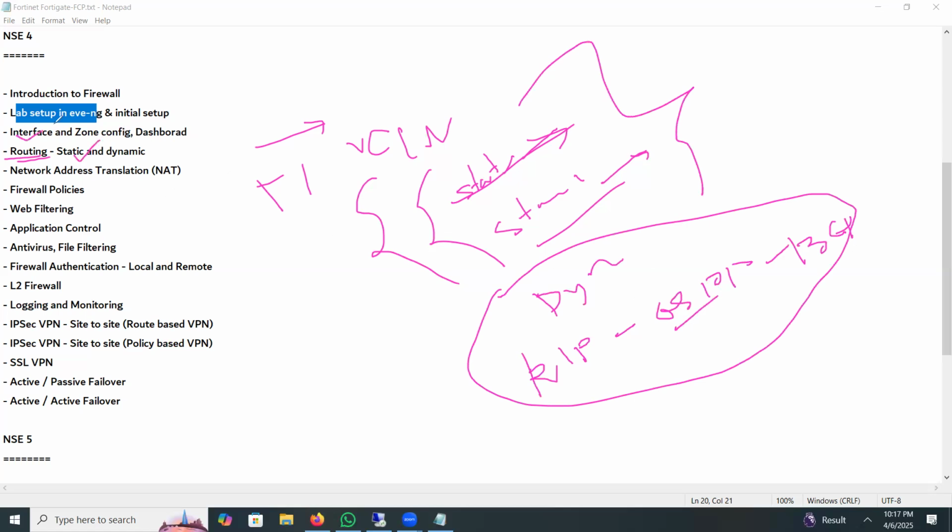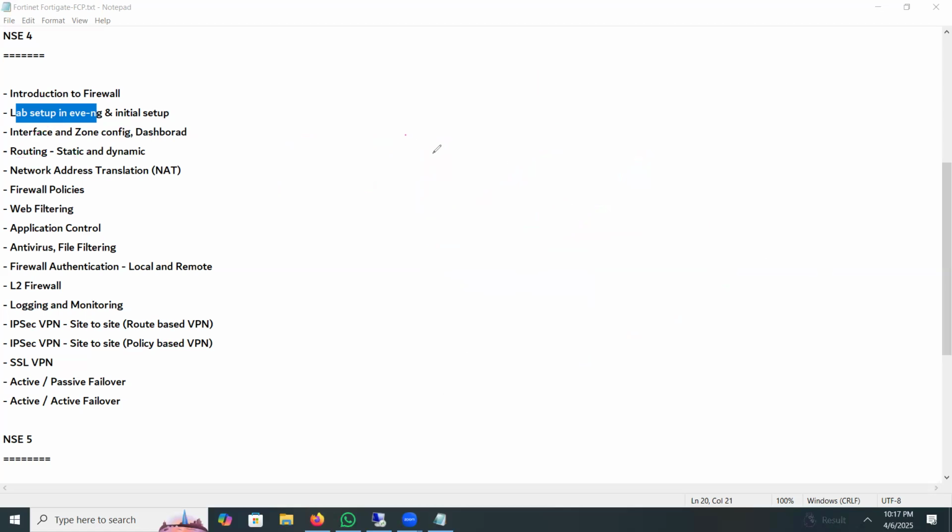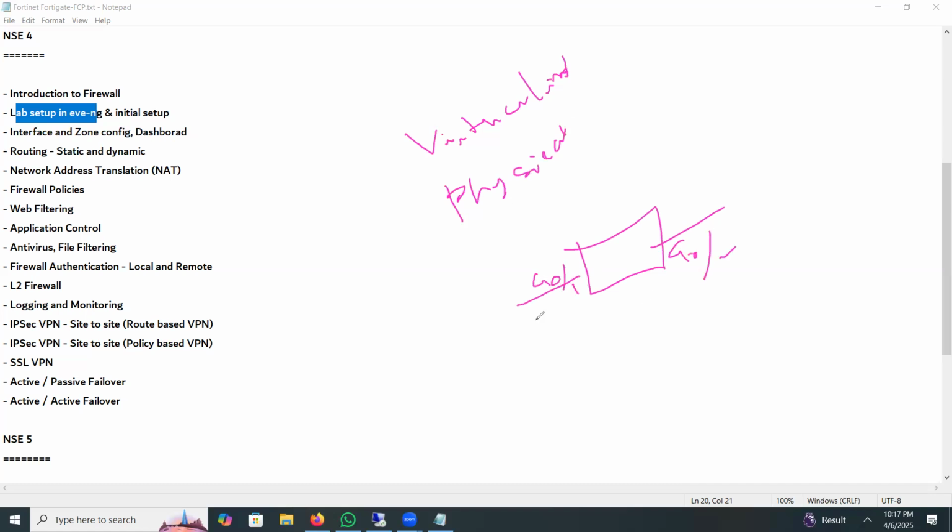So another important thing is the interface. There are two types of interface. One is the virtual interface, and we also know about the physical interface. So what is a physical interface? This is a firewall, this is gig 0/1, this is gig 0/2. So these two are the physical interfaces.